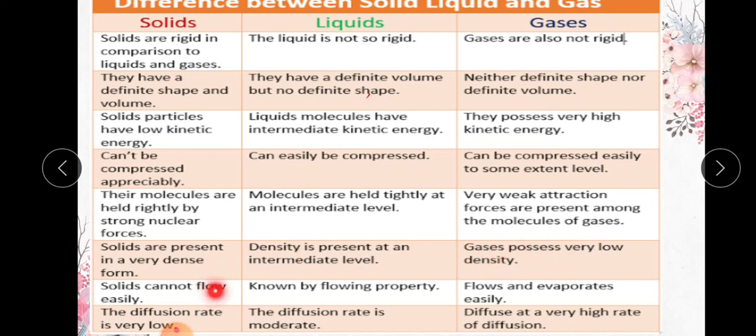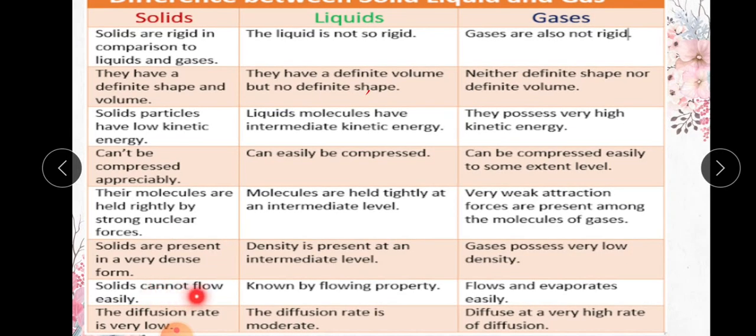Solids cannot flow, as I told, and I told about the density in the previous class. It is the mass per unit volume. Solids cannot flow easily because solids have rigidity. Liquids can flow easily. It is a property of a liquid to flow. Water flows easily because of this property, and gases also flow and evaporate very easily.